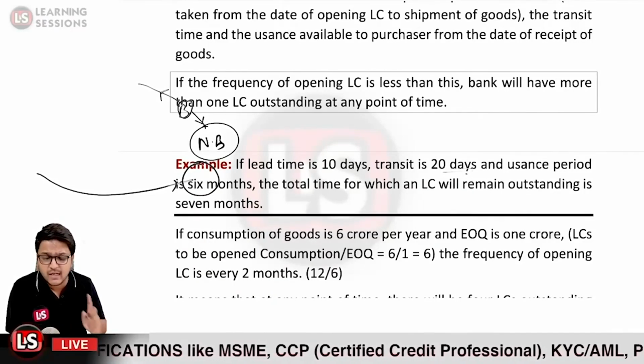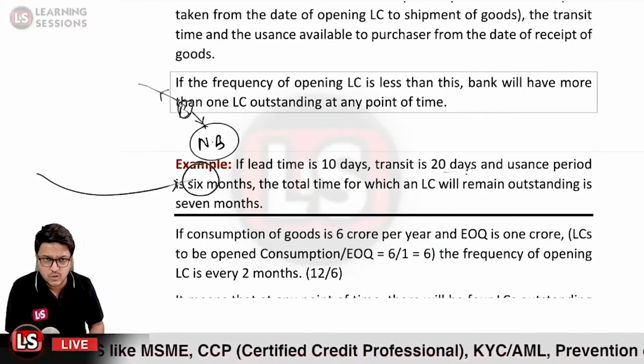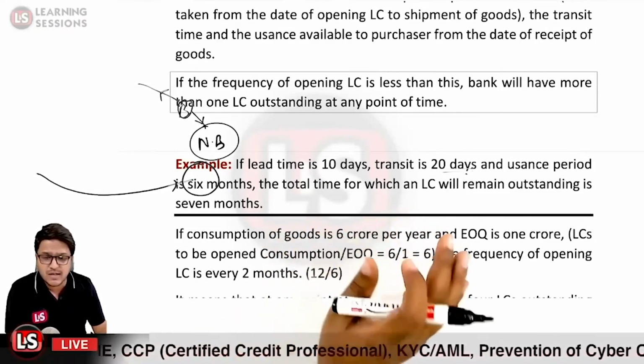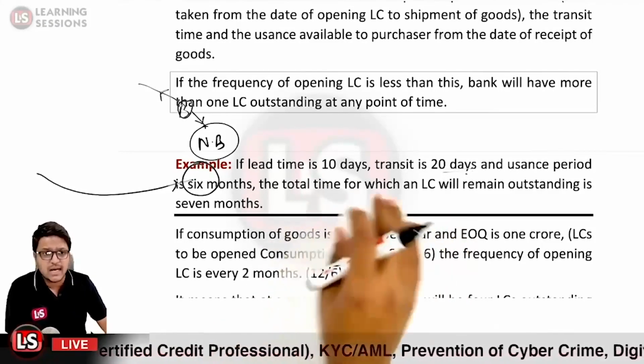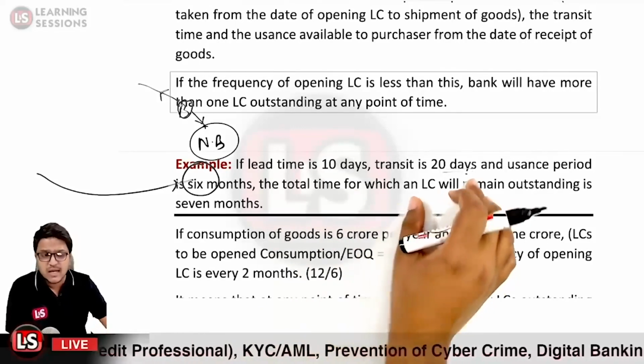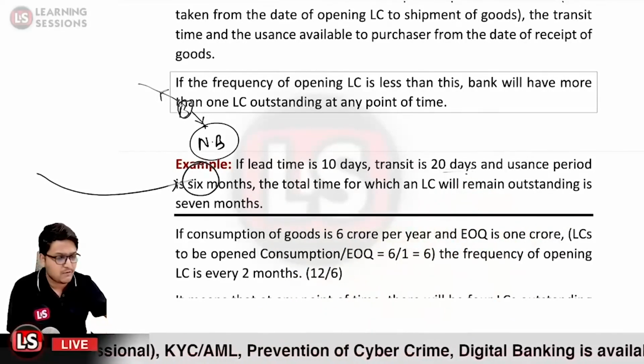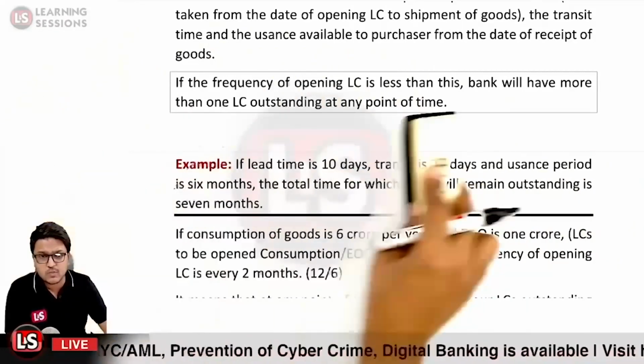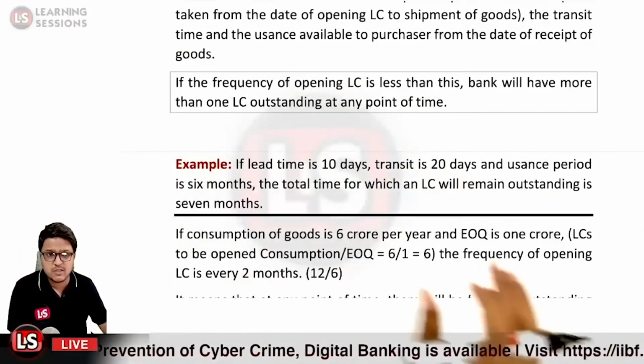We have already covered it under the FEDAI rules and guidelines. So that is basically the normal transit period. The lead time is given to be 10 days and the transit period is given to be 20 days, and further the usance period, the future date on which the amount is to be paid, is mentioned to be 6 months.